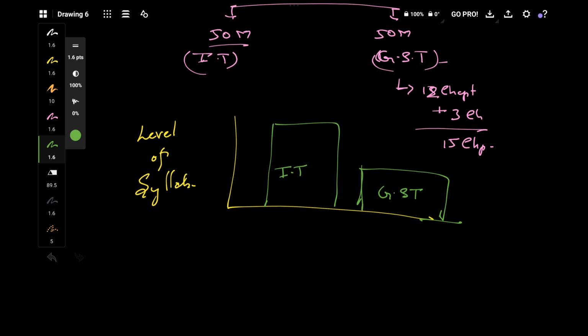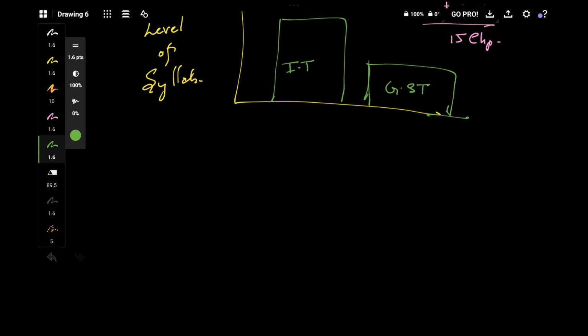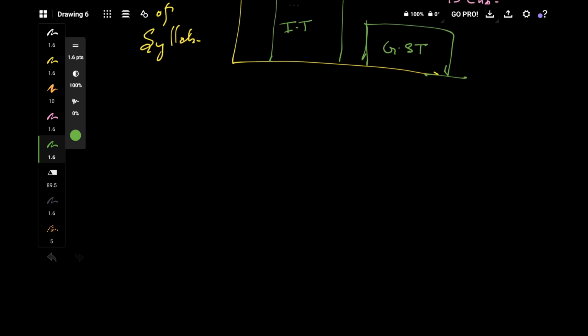So the amount of time required to study GST is half of income tax. So we started with GST, so that we complete it and get some confidence in the subject, and then we'll move on to income tax. Both income tax and GST are of 50 marks.